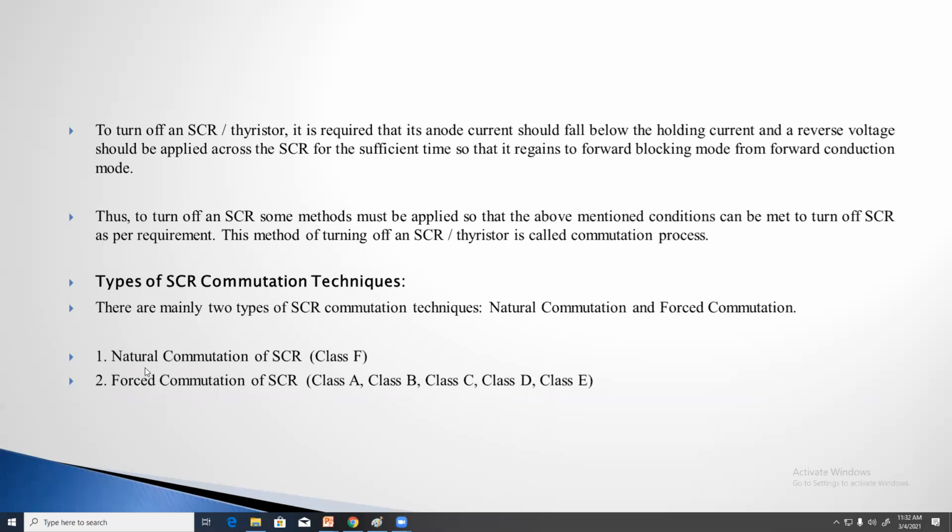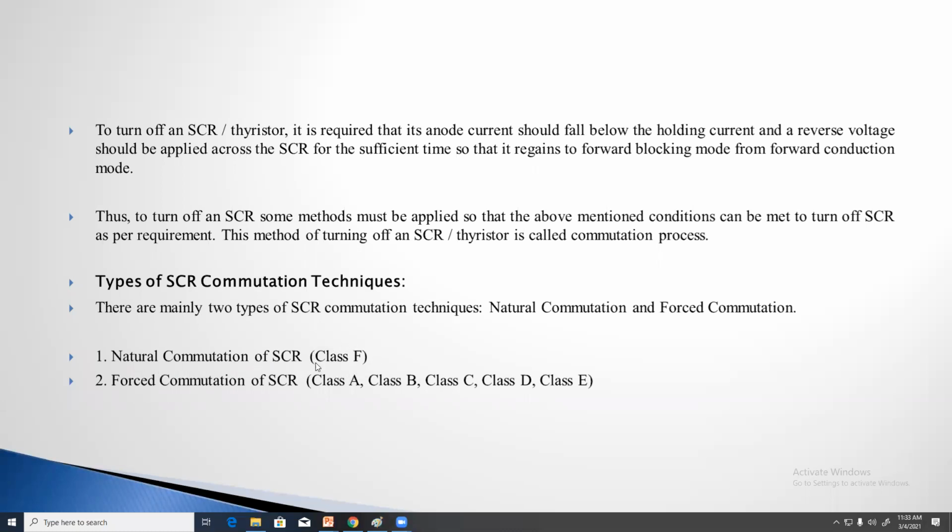It is clear. Natural commutation can be called class F commutation. The commutation techniques are divided into 6 types: class A, class B, class C, class D, class E and class F. Generally, class F commutation is called natural commutation.